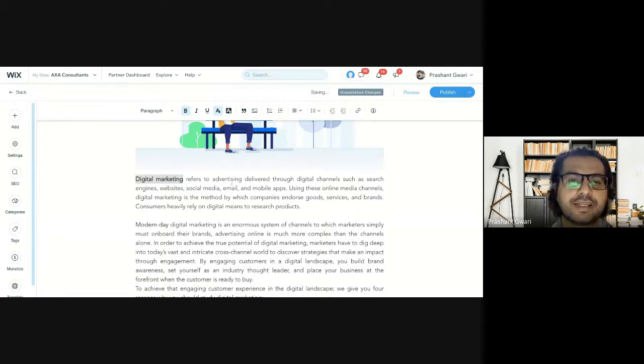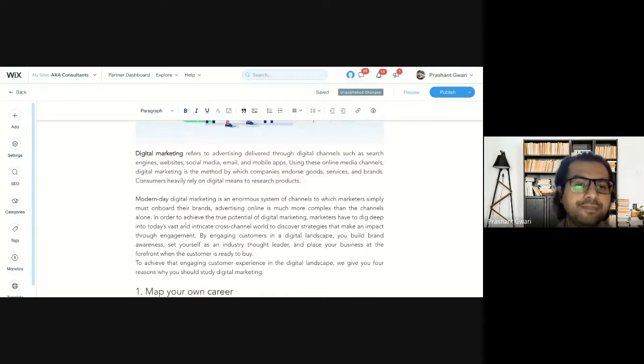Digital marketing refers to advertising delivered through digital channels such as search engines, websites, social media, email, and mobile apps. Using these online media channels, digital marketing is a method by which companies endorse goods, services, and brands, and consumers heavily rely on digital means to research products. So this is one paragraph.